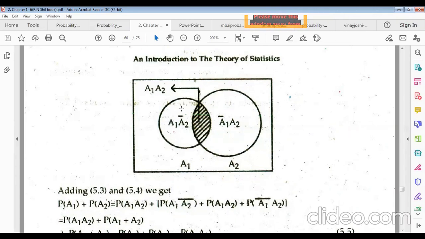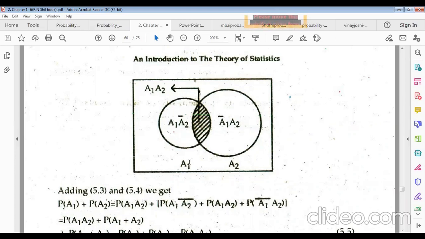But in this blank portion, A1 is happening but A2 is not happening here. In this white portion, A1 is happening but A2 is not, the A2 portion is deleted, cancelled. Similarly, for the big ball of A2 events, the white portion is where A1 is not happening. All this whole is the A2 portion. A2 is happening in this region and A1 is not happening, because A1 is deleted by this portion. So this white portion is this, and this white portion is this.